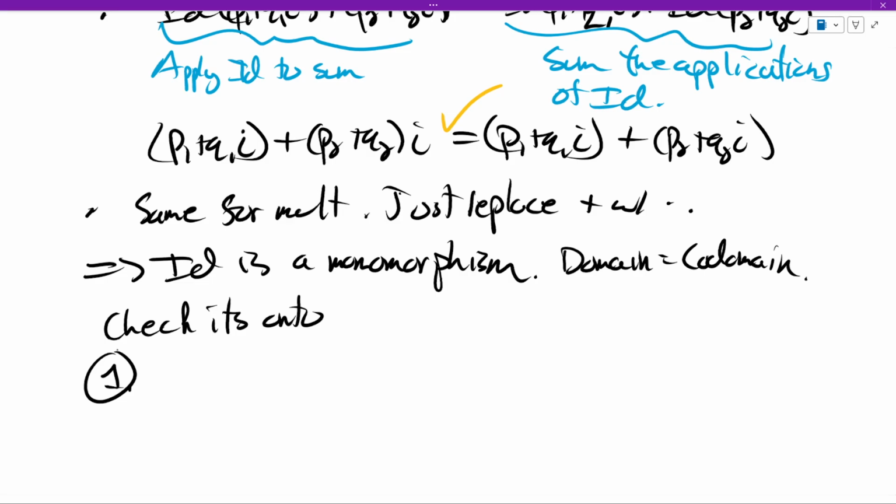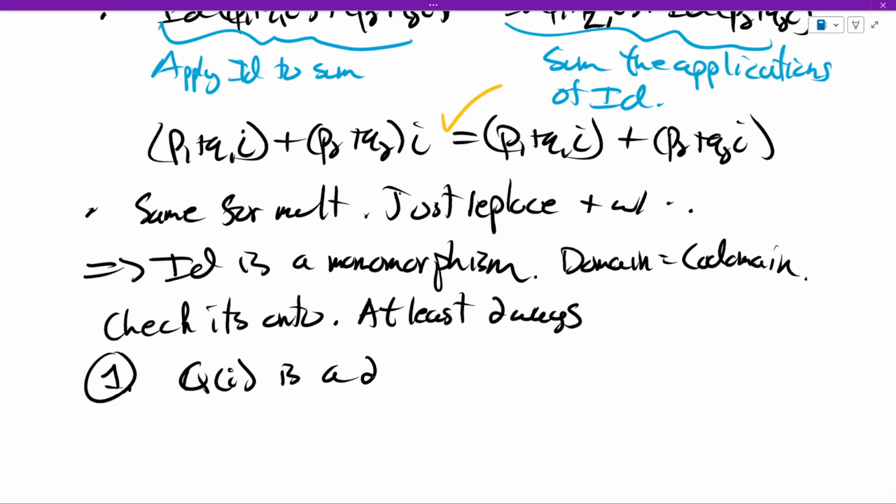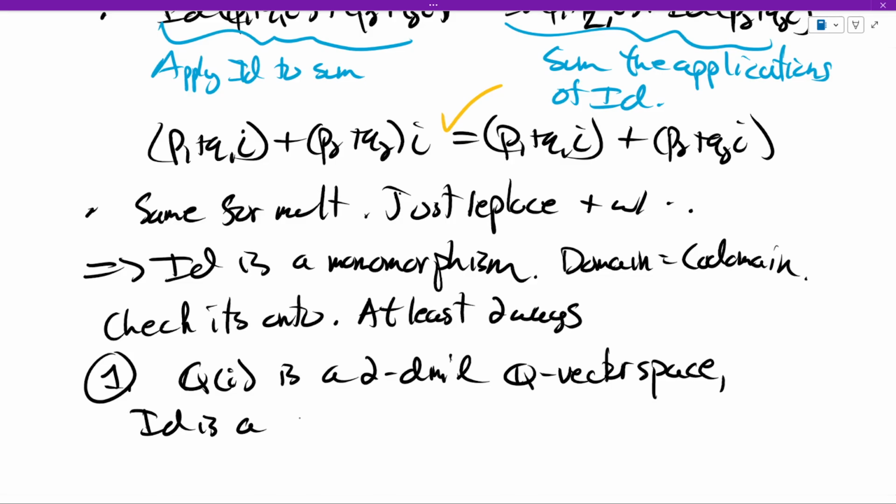There's at least two ways of doing it. The first way, which I like the most, is that Q adjoin i is a two-dimensional Q vector space, and the identity is a vector space mapping. Well, it's a linear mapping.